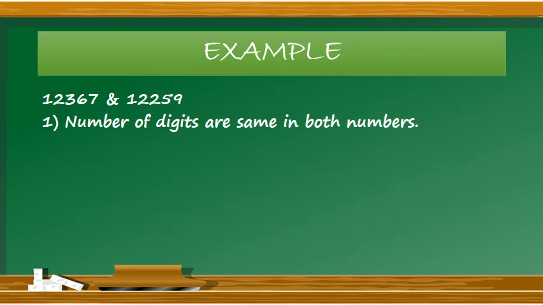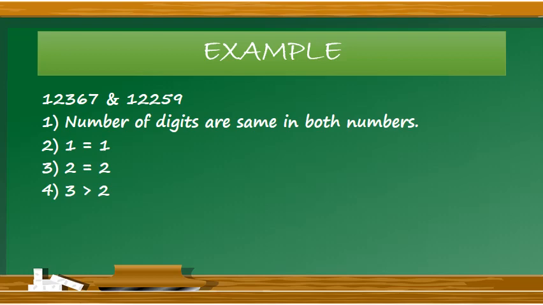As you can see, the first number is having 5 digits. Similarly, the second number is having 5 digits. So the number of digits are same in both the numbers. Then 1 is equal to 1. Compare the first digit of first number with the first digit of the second number. So both are equal. Then 2 is equal to 2. The second digit of first number is being compared with the second digit of second number and still both are same. Then the third digit is 3 and the third digit of second number is 2.